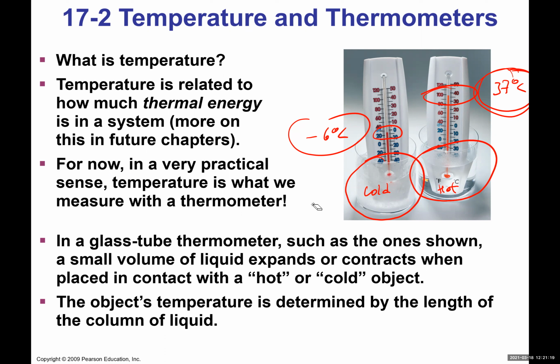There are objects that barely change their shape or size when you go from -6 to 37. Aluminum barely changes, but mercury does change quite a lot, and we can see that, put it in a thermometer and use it to measure things.